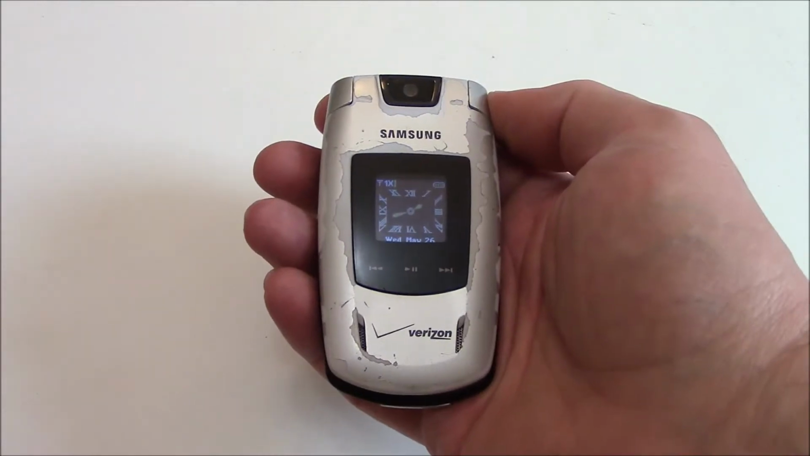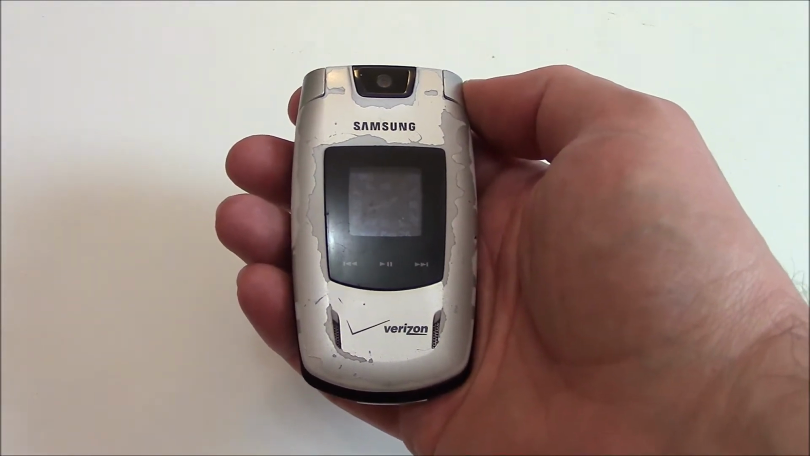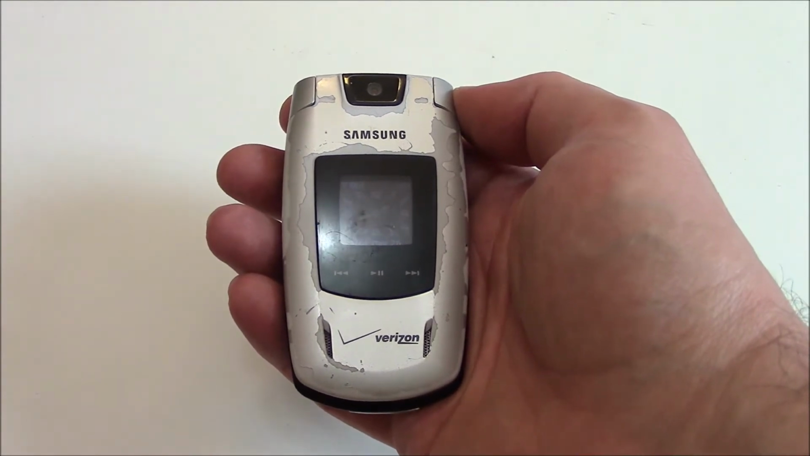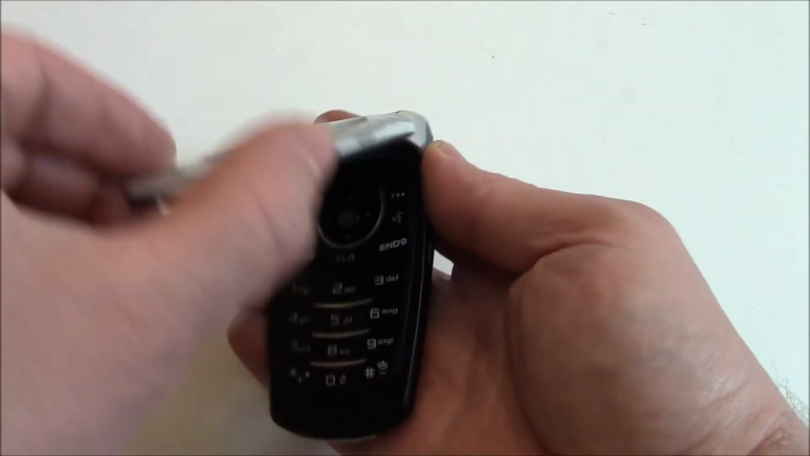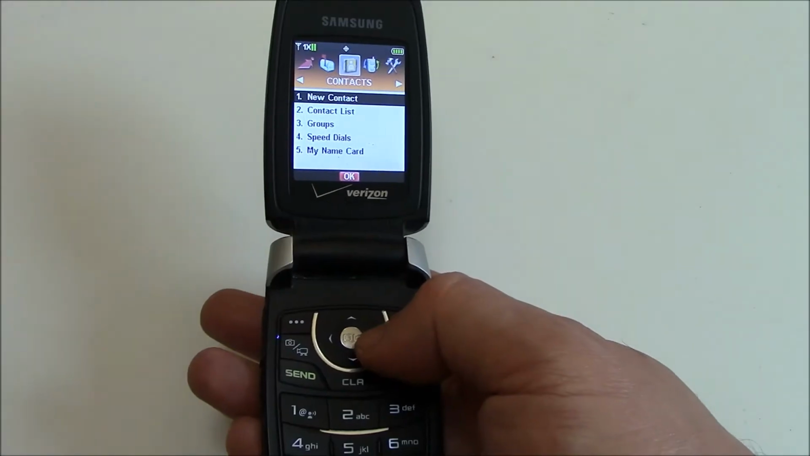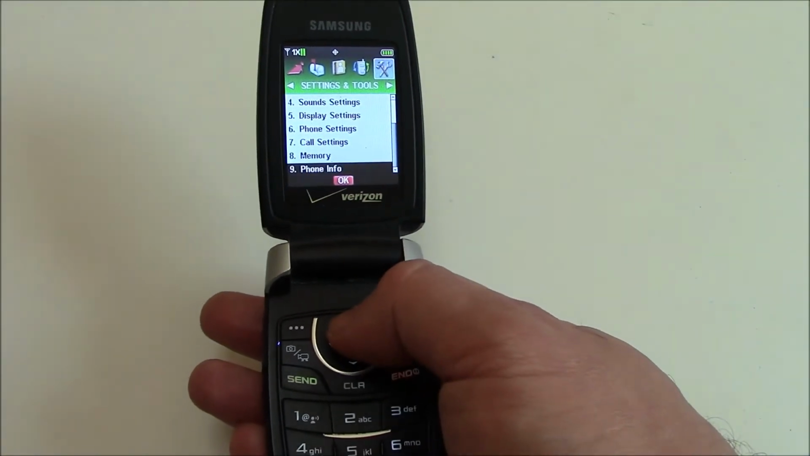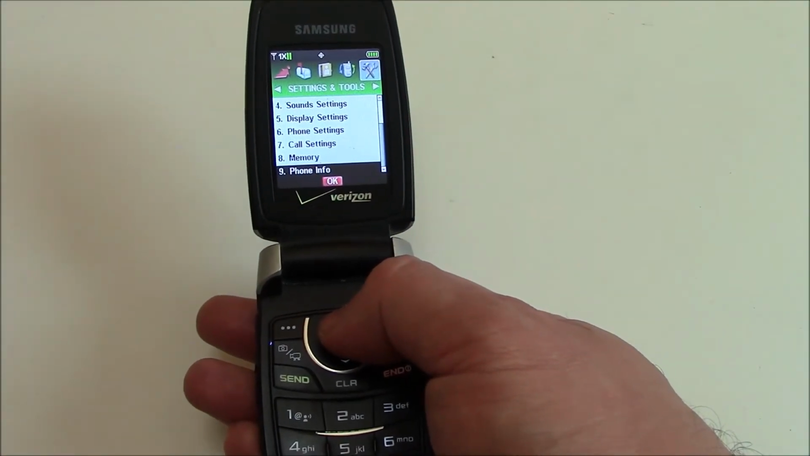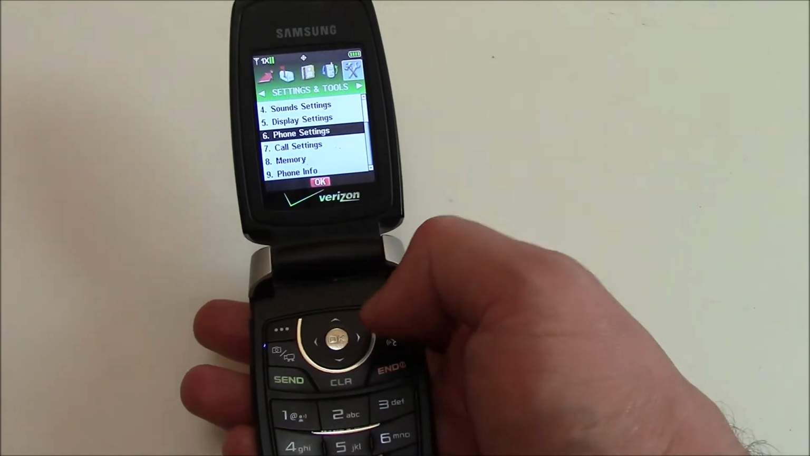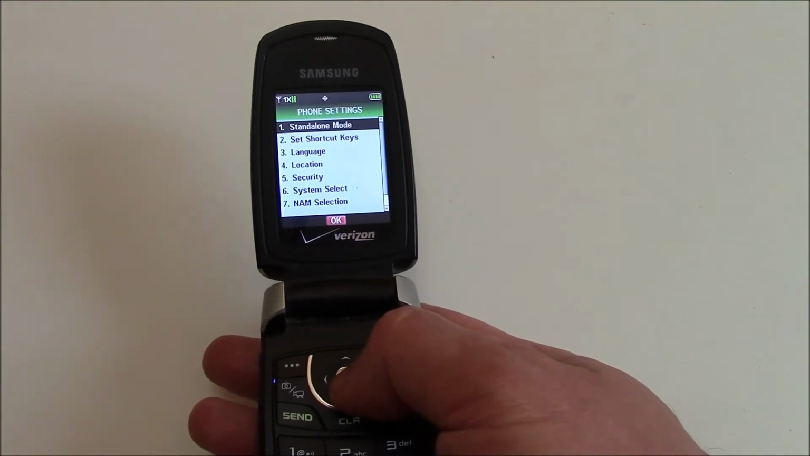In this tutorial I'm going to show you how to restore a Samsung SCH U540 cell phone to factory settings. Go to menu. Go to phone settings. Go to security.